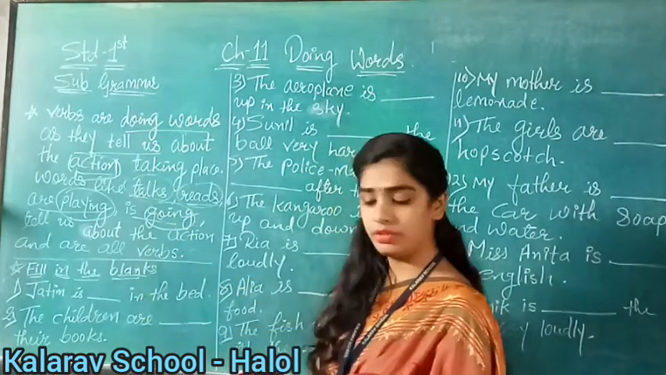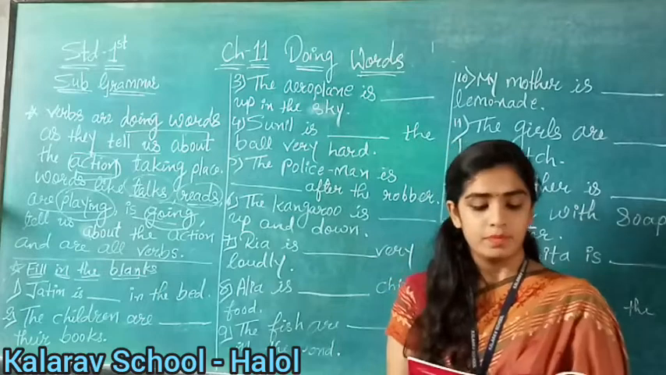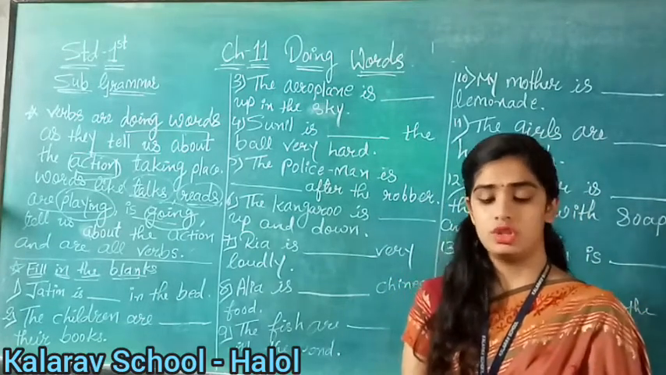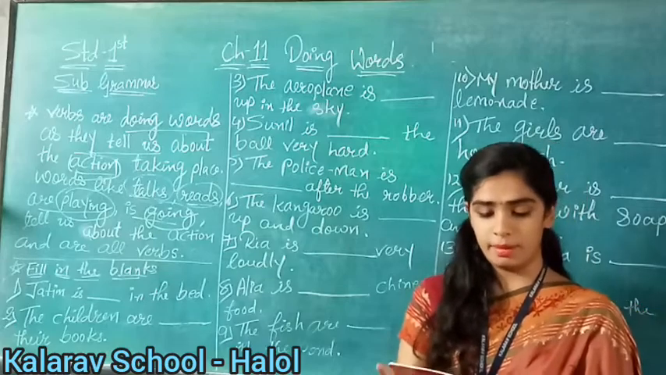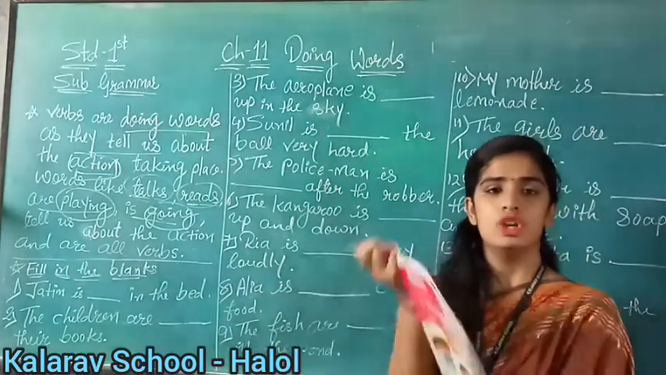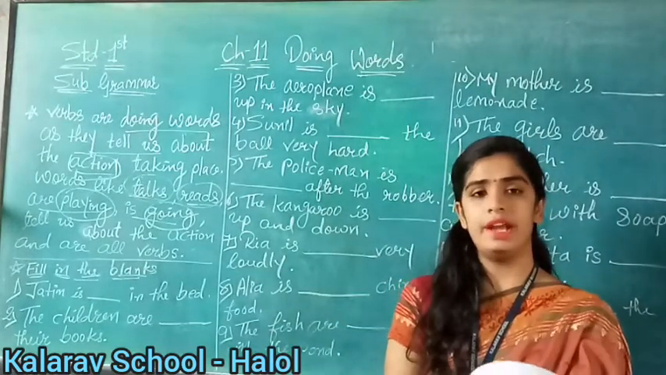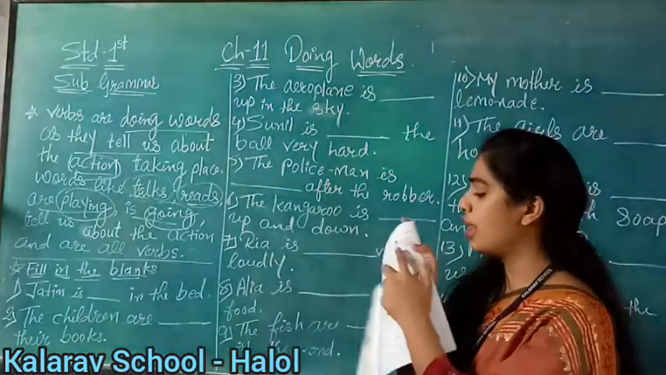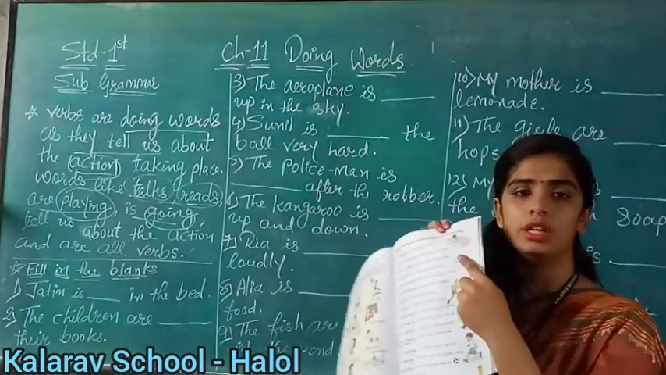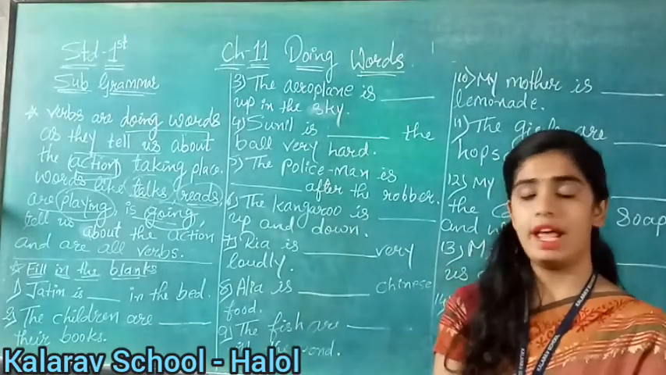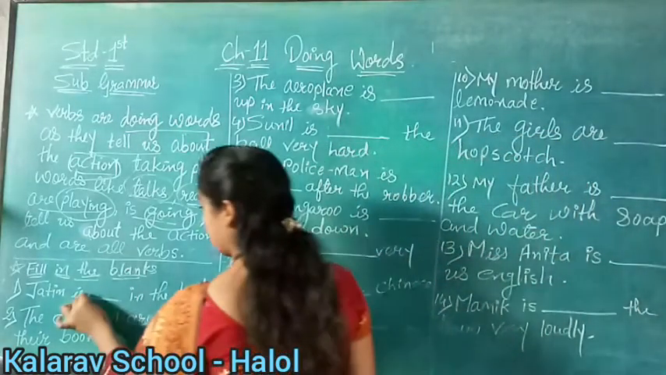Now see on the first number, Jatin is blank in the bed. What options are given here? Sleeping and eating. What are we doing on the bed, sleeping or eating, children? Sleeping. Here a boy is given, you can see the picture. What is he doing? He is sleeping. So what will our answer be? Sleeping, right?